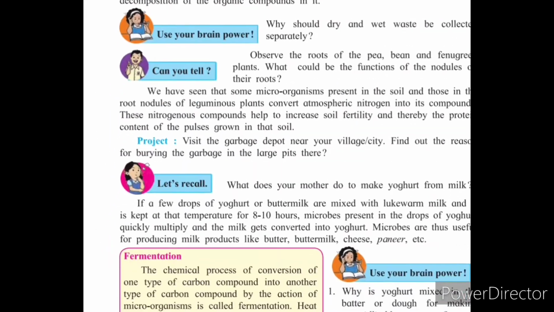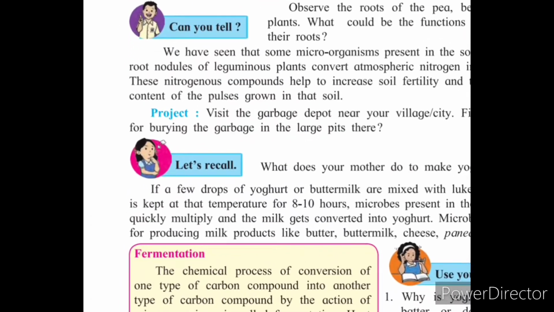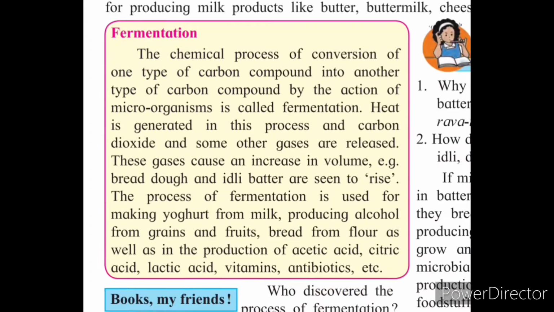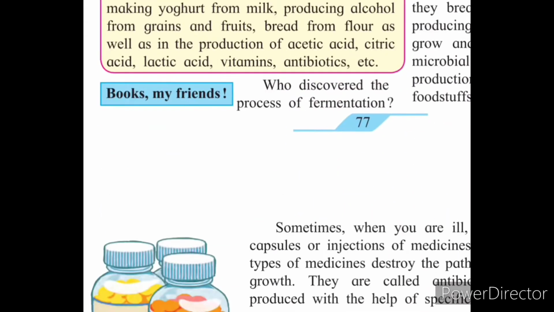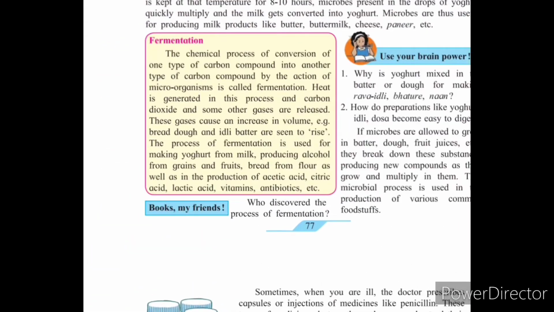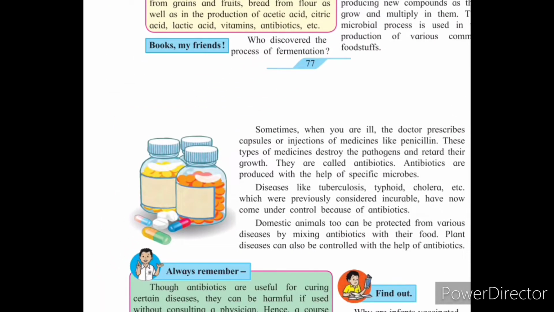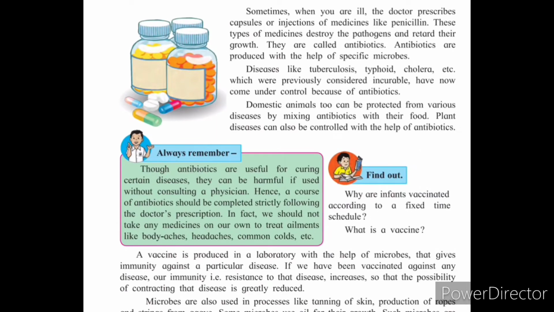Some microorganisms are useful and some are harmful. Fermentation is a chemical process which converts a carbon compound into another carbon compound, which increases the size and volume of the material. After that, some useful microorganisms are used in making medicines and all.